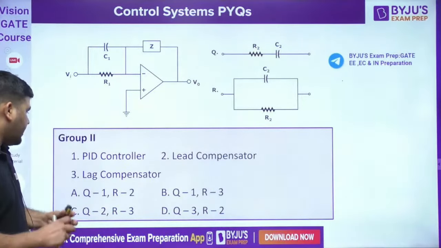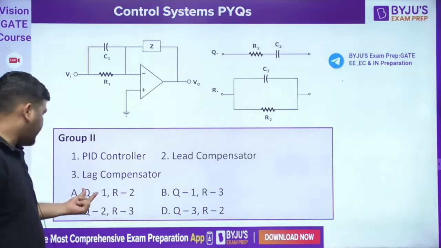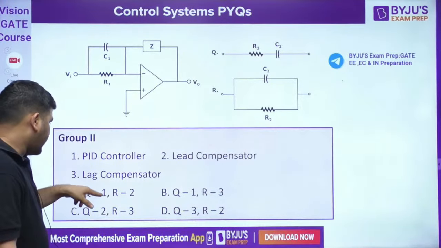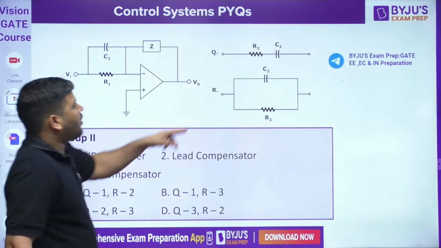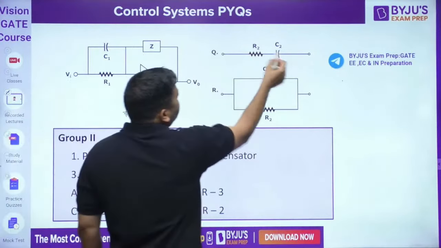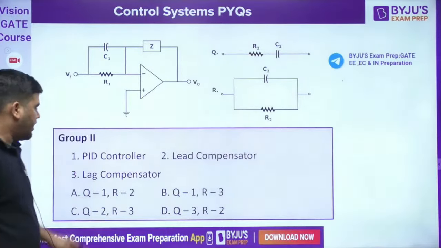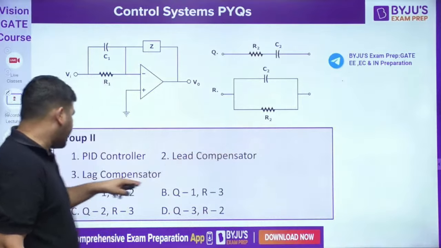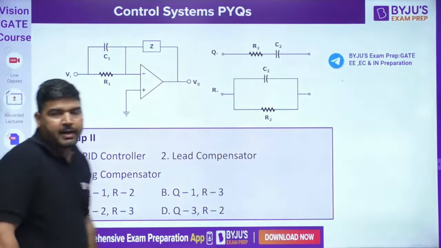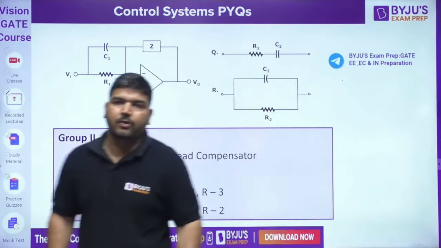So we need to tell that this Q is representing Q1, and Q1 means PID controller. We need to check if I replace this Z with Q, whether this represents a PID controller, lead compensator, or lag compensator. So how to check it, guys? It's very simple. With the help of the transfer function, you can do it.